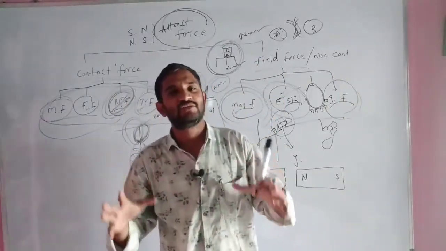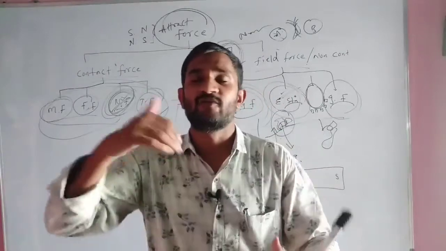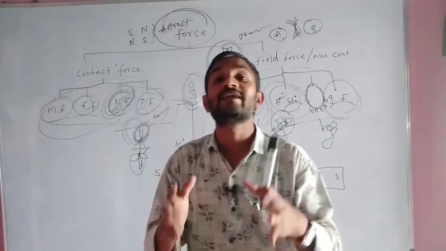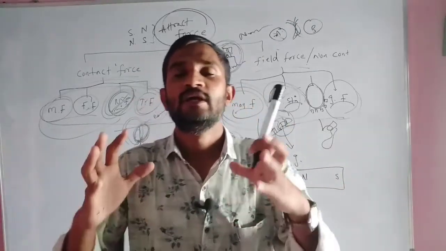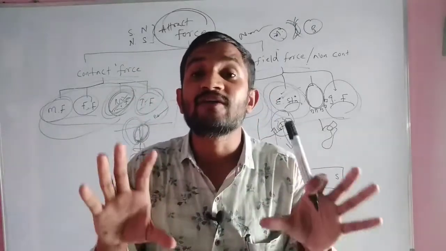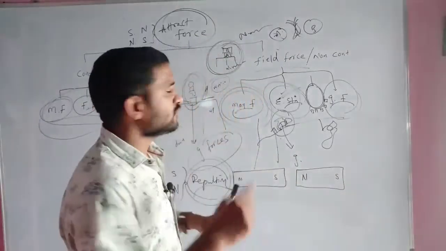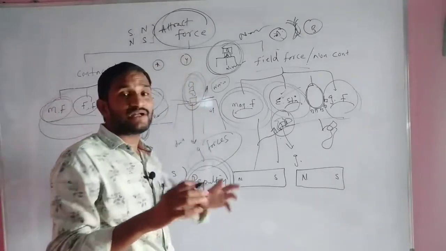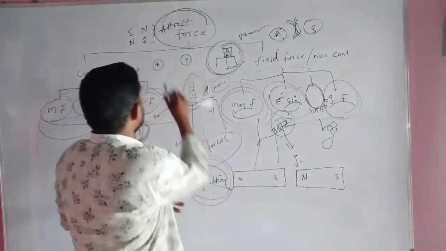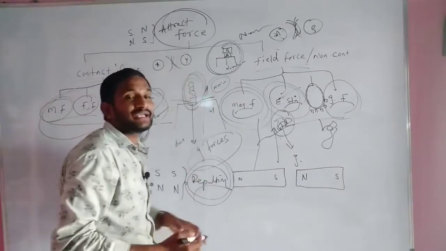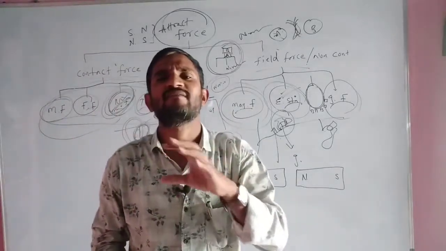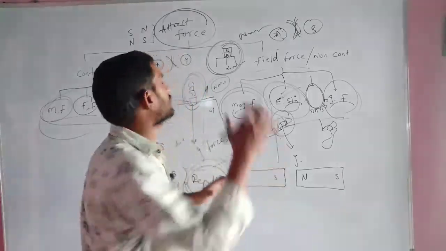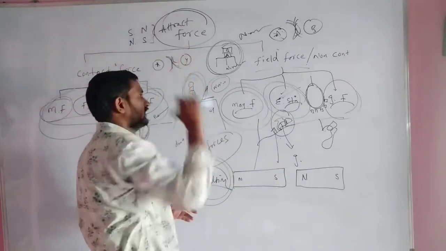Like that only, in between you two friends, in between you and me, in between the whiteboard and me, the whiteboard and you, the gravitational force is working. But we can't expect, we can't feel that. You have to remember one condition: two massive objects, these two objects also have mass, in between them the gravitational forces will be working, but those masses are very, very low. Due to that only we can't feel that the forces are working in between.